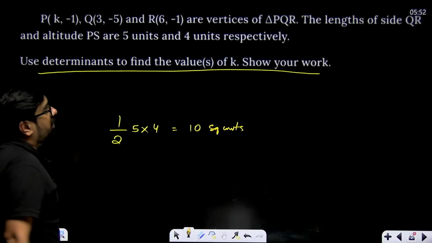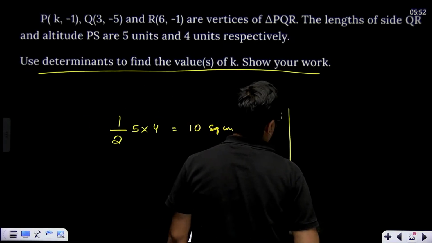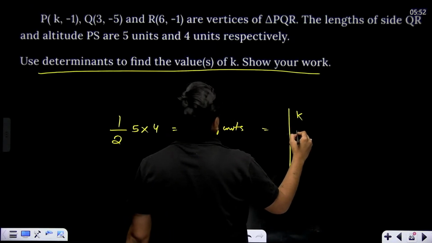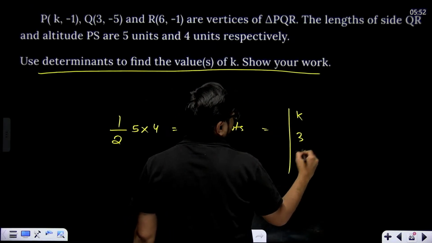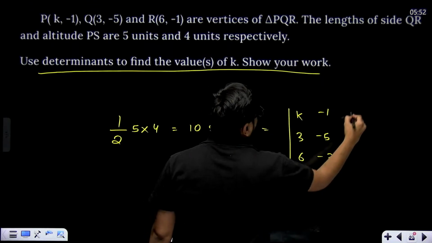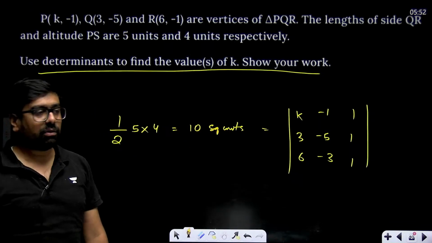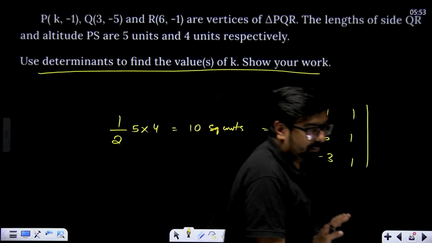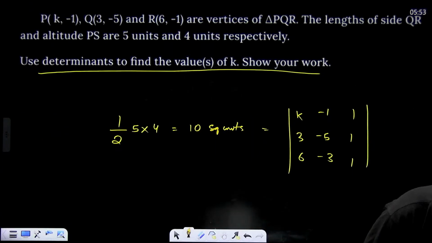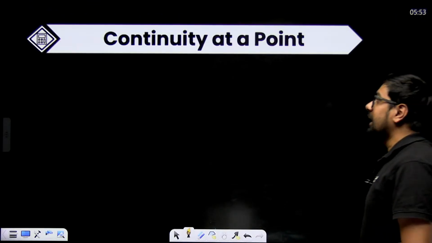Now this is one way of finding the area. Another way of finding the area is through determinants, where we write x1, x2, x3, y1, y2, y3 and 1, 1, 1. These two will be equal. When you put this equal to 10, you'll get the value of k simply. Remember this method.